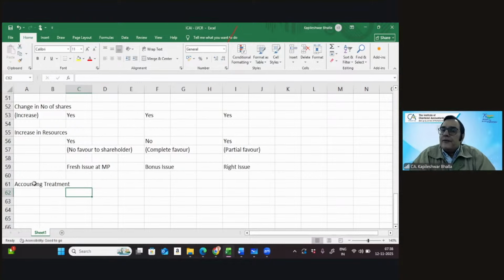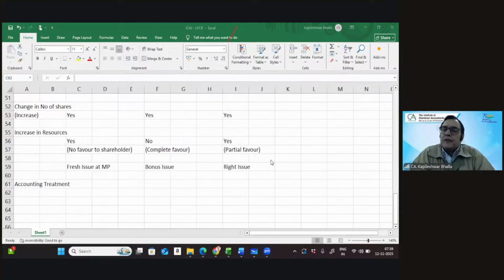If there is a fresh issue at a market price, do you consider the timing factor when the fresh issue is done? Absolutely correct. So I will give due weightage to the fact when the fresh issue was done.